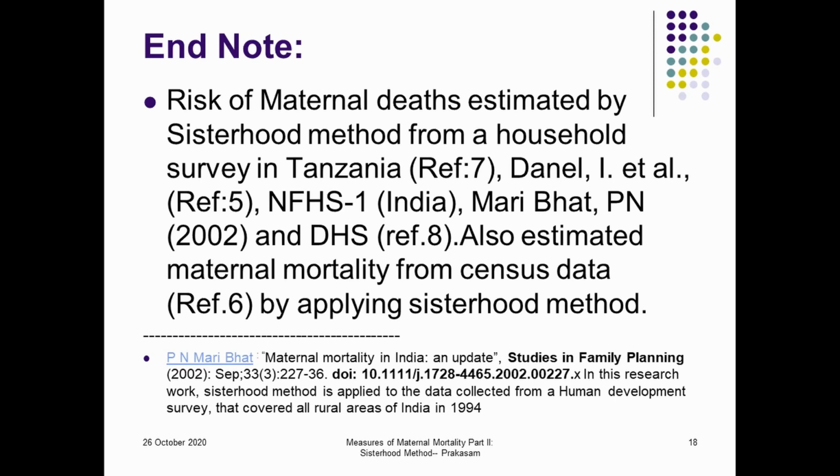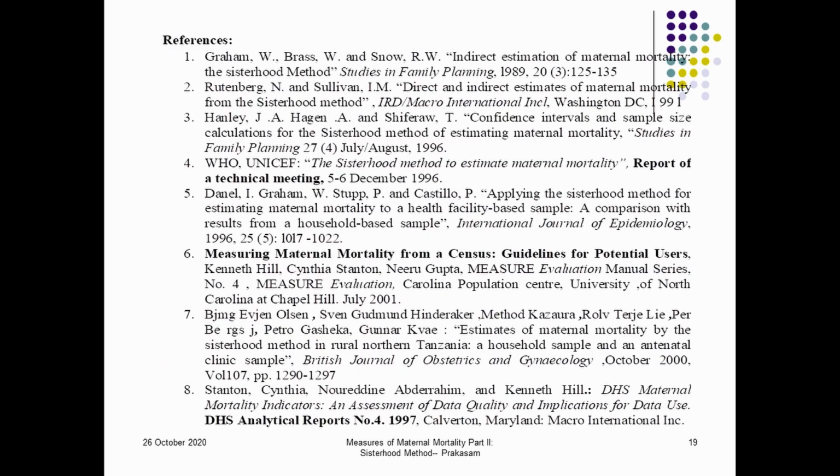When you see the references, even for Tanzania, that is, African countries, and even in India, NFHS-1, and even for a small survey by Maribut and others, and DHS data extensively for all the selected African countries, and in Asian countries and other Northeast Asian countries, it has been derived using the sisterhood method. Also for census data, this method has been applied, and they have estimated the risk of maternal mortality.